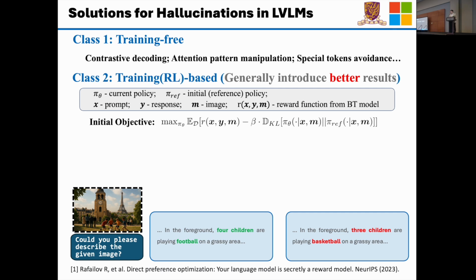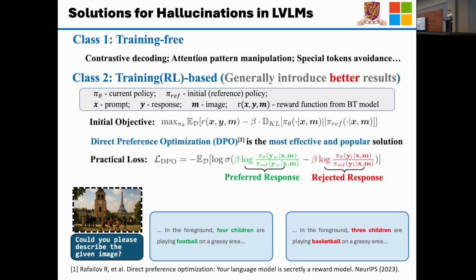That is, if we can find a reward function which reflects the hallucination severity, then we can set our objective as maximizing the reward function while constraining the KL divergence between the current policy and the reference policy. But the reward function is really hard to train or obtain.